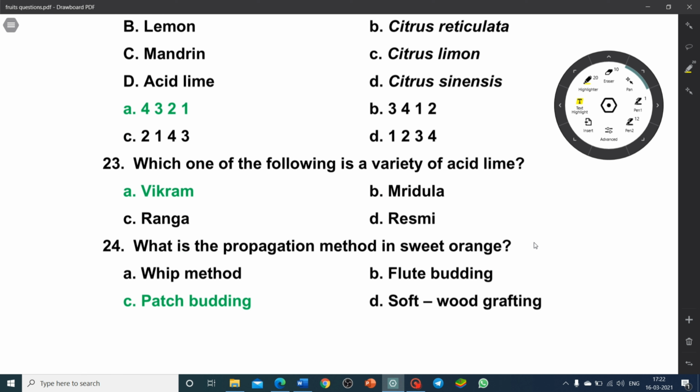Which one of the following is a variety of acid lime? Vikram, Mridula, Ranga, Reshmi. So Vikram is a variety of acid lime, whereas Mridula is a variety of pomegranate. Ranga and Reshmi are varieties of turmeric. What is the propagation method in sweet orange? Whip tongue method, flute budding, patch budding or softwood grafting? In sweet orange, patch budding is followed.